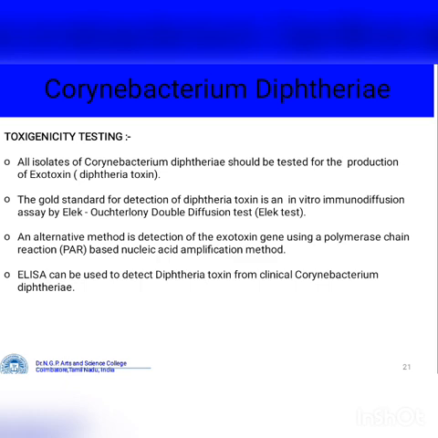The gold standard for detection of diphtheria toxin in vitro is the immunodiffusion assay, the Elek double diffusion test. An alternative method for detecting the exotoxin gene uses a polymerase chain reaction based nucleic acid amplification method. ELISA can also be used to detect diphtheria toxin.